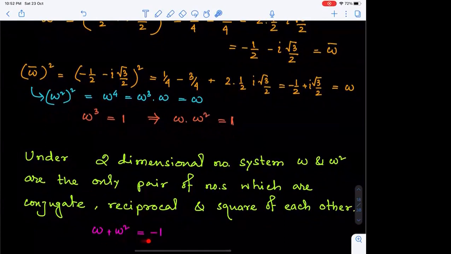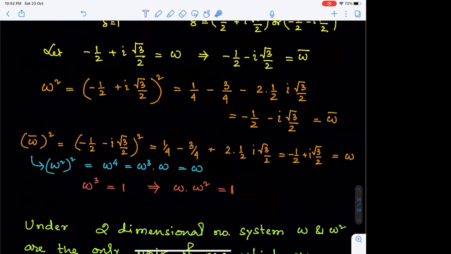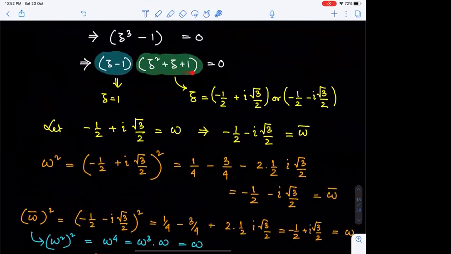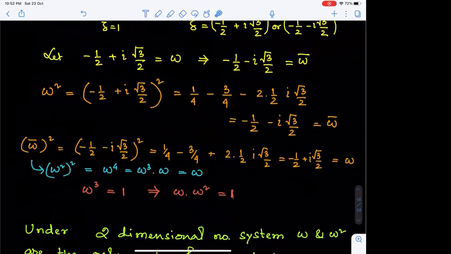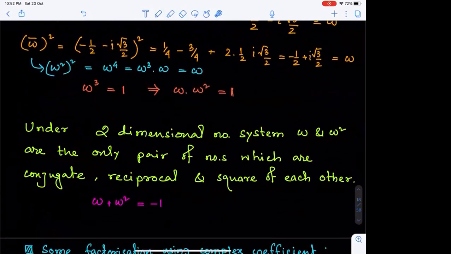From the sum of the roots or from the values, you can conclude that omega plus omega square is minus 1. As we know their values, you can simply add. These are two conjugate complex numbers, so their addition will be twice their real part. Or you can directly look that omega and omega square are roots of this quadratic, so the sum of the roots is minus 1 from there also.